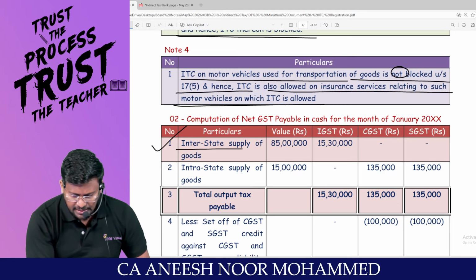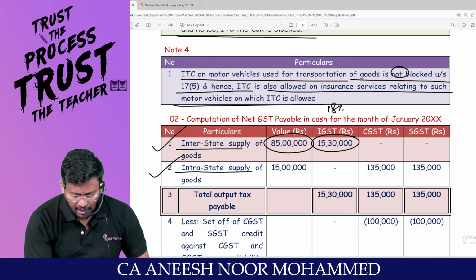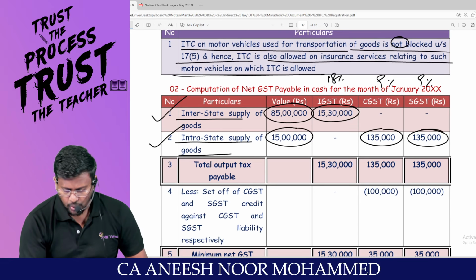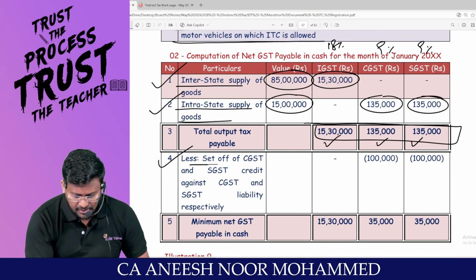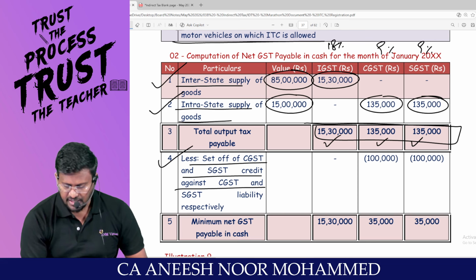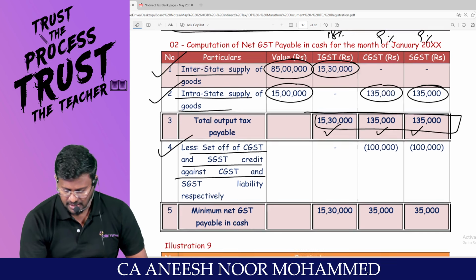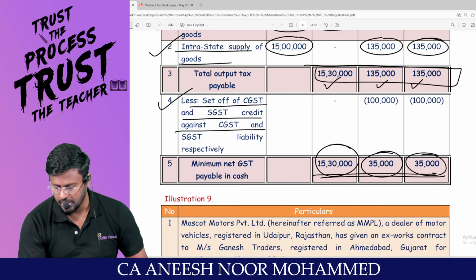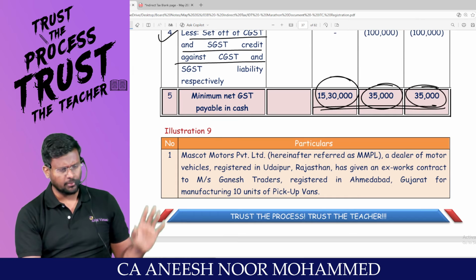So now interstate supply 85 lakh. On that 18% IGST has to be collected. Intra-state supply 15 lakh. On that 9% CGST and 9% SGST has to be collected. So this is the total output tax collected: 15 lakh 30, 1 lakh 35, 1 lakh 35. Am I right? Less, we have CGST and SGST credit. CGST and SGST credit can be set off against CGST payable and SGST payable. So we are supposed to pay IGST payable of 15 lakh 30. 1 lakh 35 minus 1 lakh 35,000, 1 lakh 35 minus 1 lakh 35,000. This is the amount to be paid to the government. Am I right? Are you feeling comfortable?